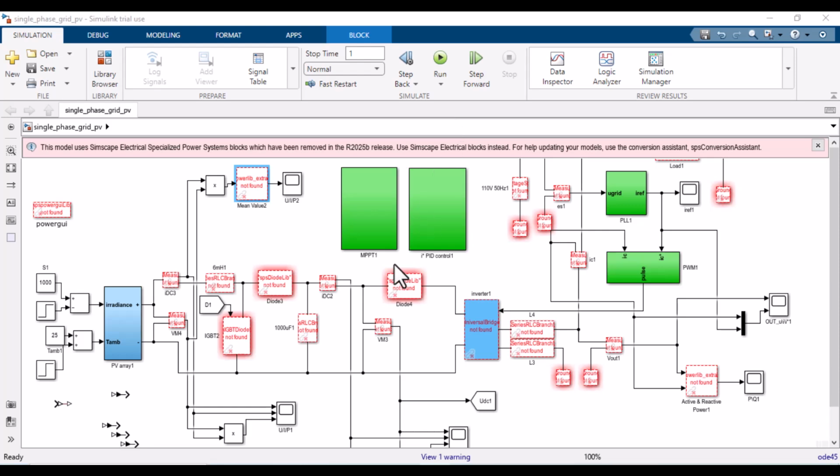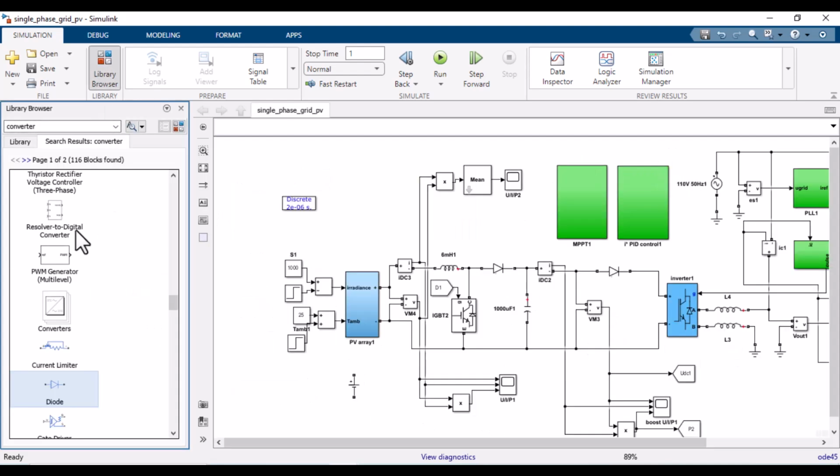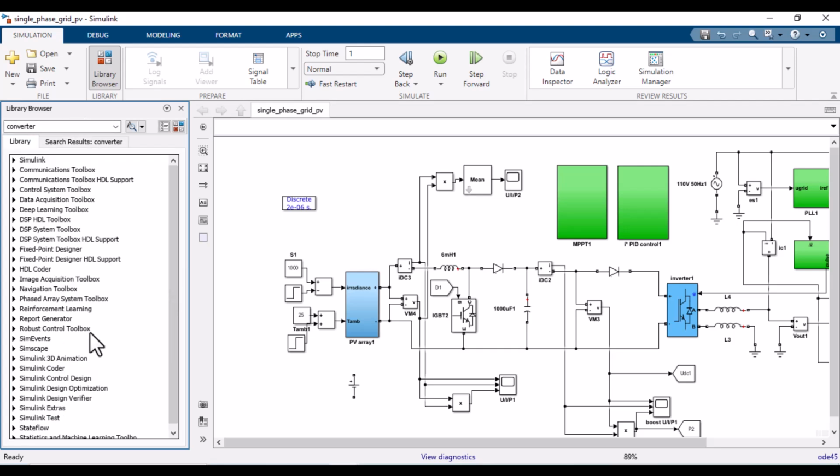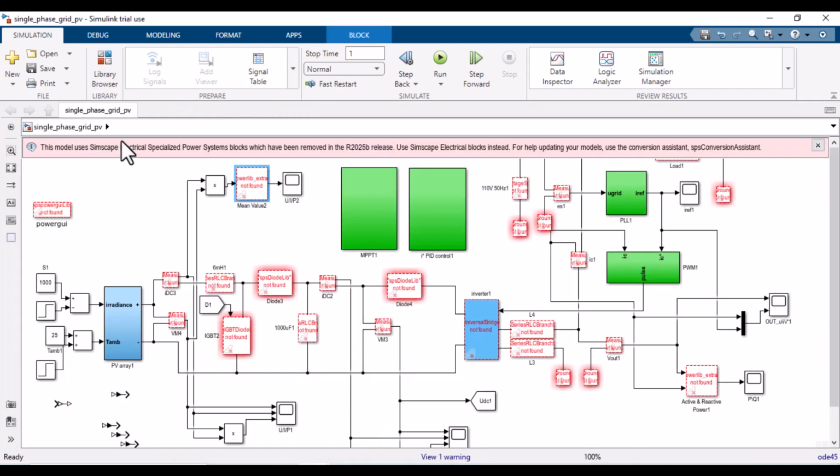So the solution is you must either convert them to Simscape Electrical or keep running them in an earlier version, as I opened it in 2024a or 2023a, that still contains the SPS library. If we go here in libraries, Simscape, Electrical, here we would find the Specialized Power System group, which is missing in 2025b. Now let's jump into the solution.